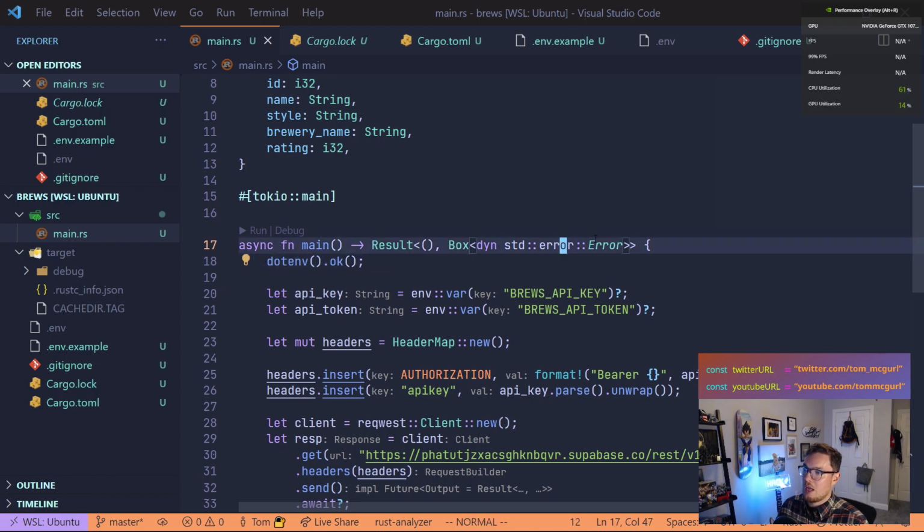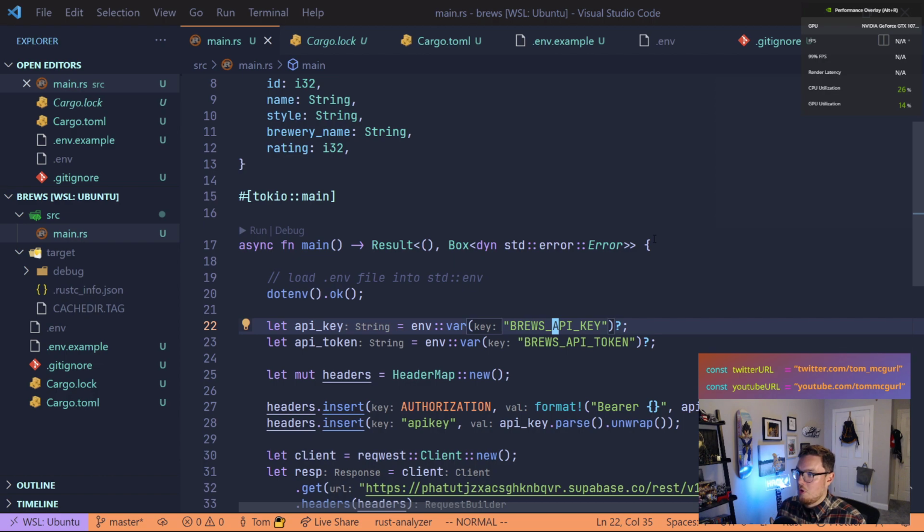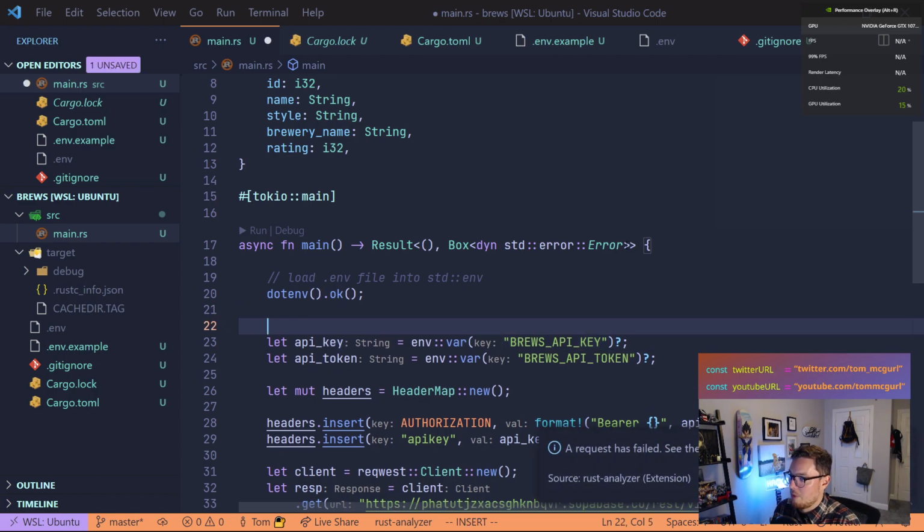We're loading up our .env, so let's put a comment there to say load .env file into env. We could even say into standard env. Here we're pulling out our API key and API token from our .env file, so we could say pull out token and key from env variables.